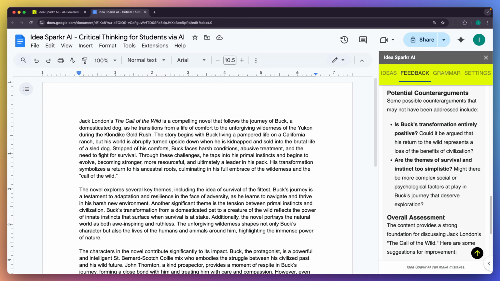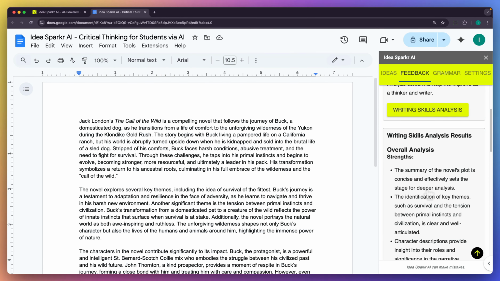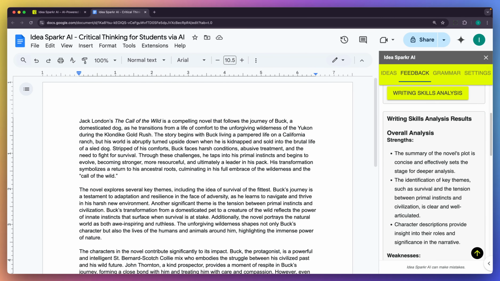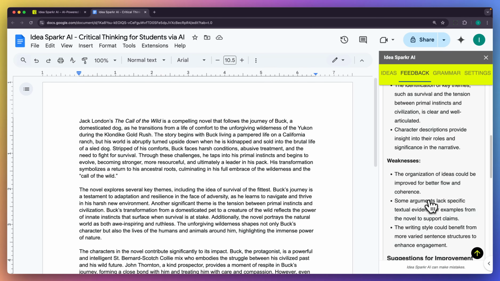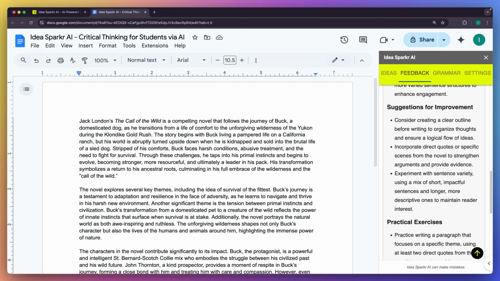Let's scroll back up to the top and look at our writing skills analysis. Our writing skills analysis results are going to show an overall analysis of strengths and weaknesses. So a strength here is that the summary of the novel's plot is concise and effectively sets the stage for deeper analysis, whereas one of the weaknesses is that the organization of ideas could be improved for better flow and coherence. And then we get some suggestions for improvement.